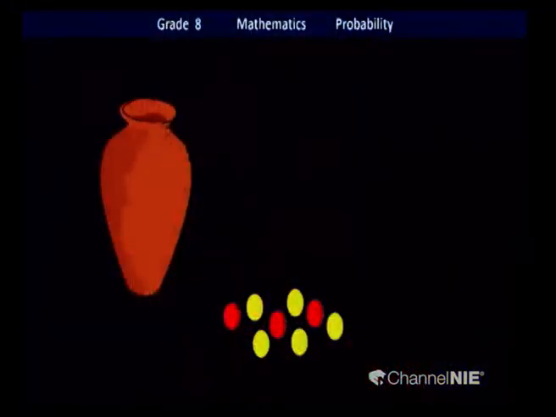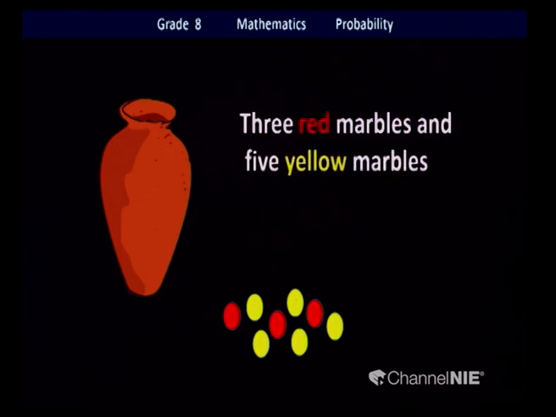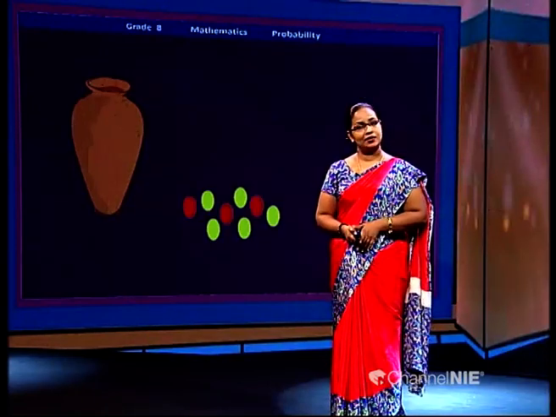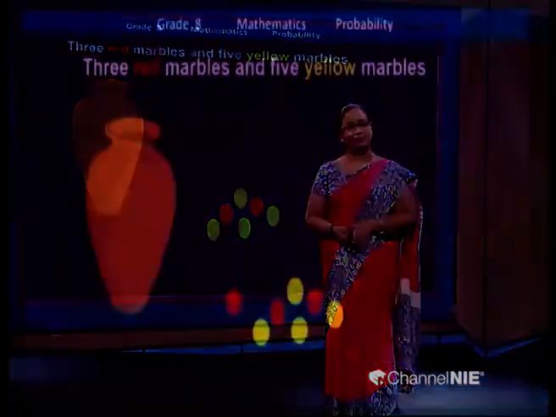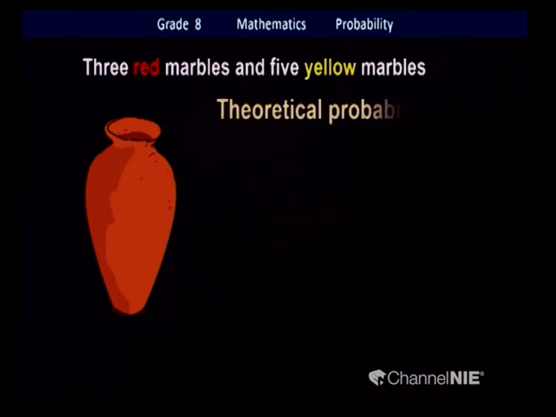I am looking forward to do another experiment or get another example to explain these two concepts. We'll move fast. Yes. Can you see? Oh, there is a pot. Can you see some marbles there? Yes. How many red marbles? 3. How many yellow marbles? 5. So, I am going to put them into the pot. Okay. Inside the pot, you have 3 red marbles and 5 yellow marbles.